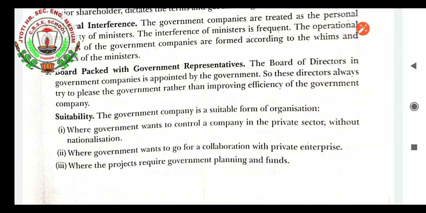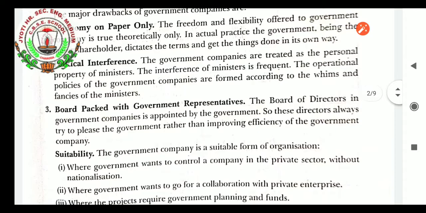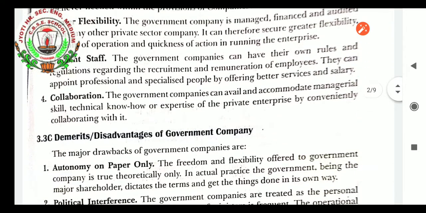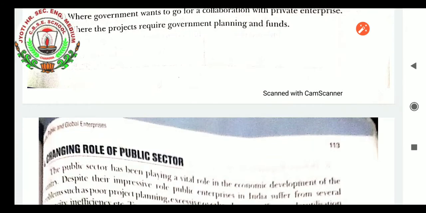Suitability: the government company is a suitable form of organization where the government wants to control a company in the private sector without nationalization. They can have the government company where the government wants to go for a collaboration with private enterprises, where the project requires government planning and funds. So these are the drawbacks and these are the advantages of government companies. So these were the three forms which come in the public sector, which is undertaken by the government.